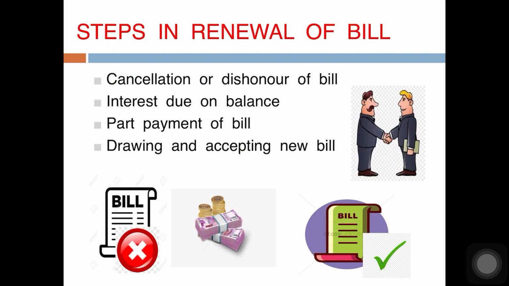So let us see what are the steps in renewal of bill. First is cancellation or dishonor of bill. Next is interest due on balance. So that calculation will be done, how much is the balance and what is the interest. Then part payment of bill, certain part will be paid in cash. Then a new bill will be drawn and accepted.